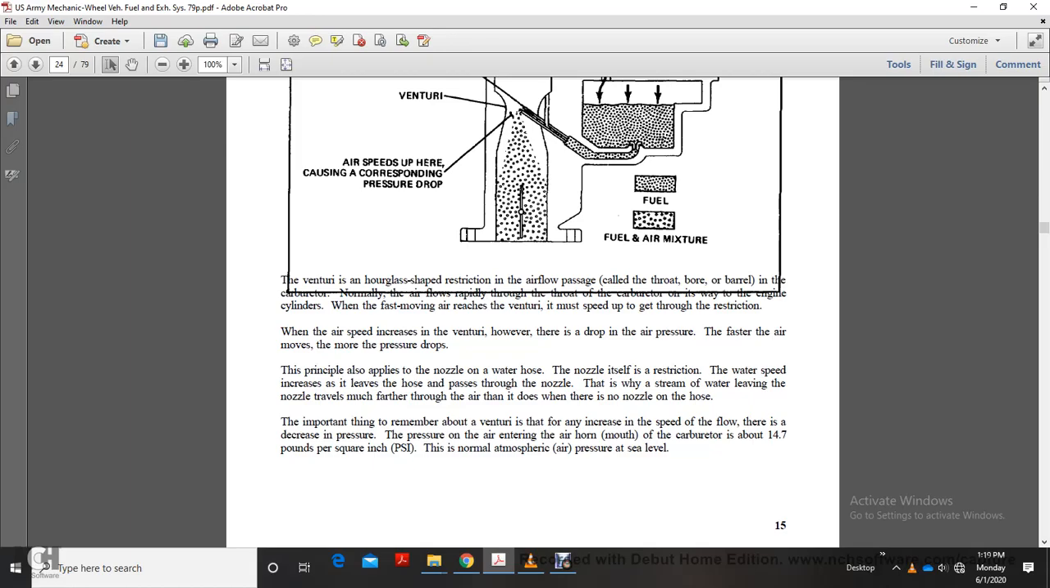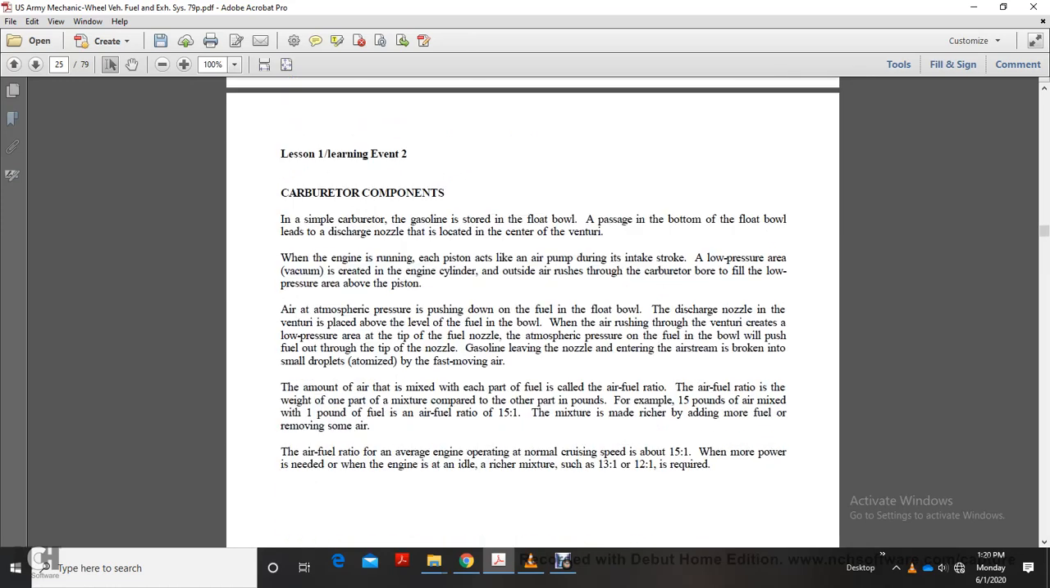The nozzle itself is the restriction, so the water speed increases as it leaves the hose end and passes through the nozzle. This is why the stream of water leaving the nozzle travels farther than it does when there is no nozzle on the hose. The important thing to remember about the venturi is that an increase in the speed of flow causes a decrease in pressure. Air entering the air horn mouth of the carburetor is at 14.7 pounds per square inch, normal atmospheric air pressure at sea level.